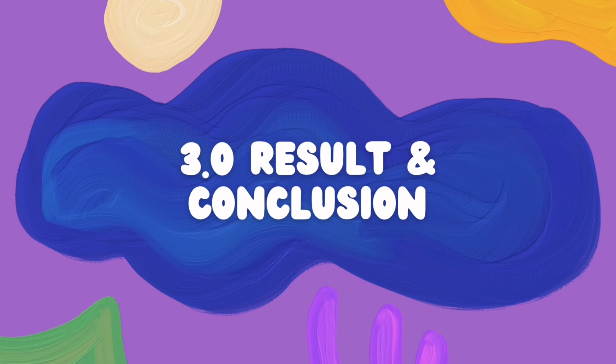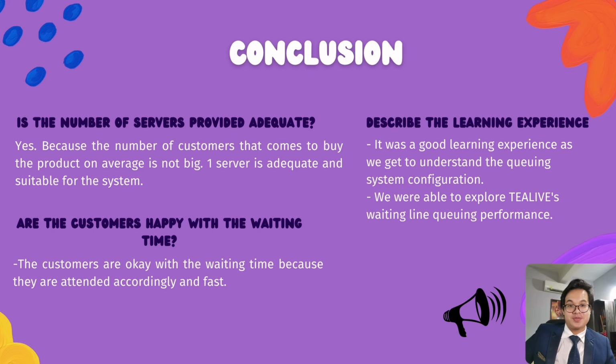And finally, we have the conclusion and result. The first question is, is the number of servers provided adequate? The answer is yes, because the number of customers that come to buy the product on average is not big. One server is adequate and suitable for the system. The second question is, are the customers happy with the waiting time? From my observation, the customers are okay with the waiting time because they are attended to accordingly and fast.